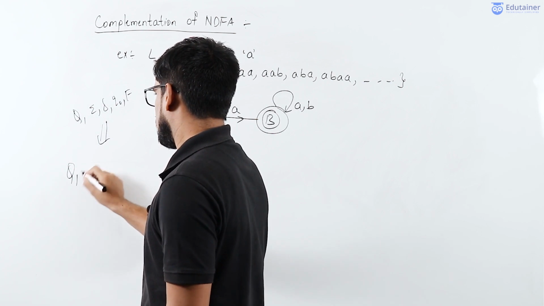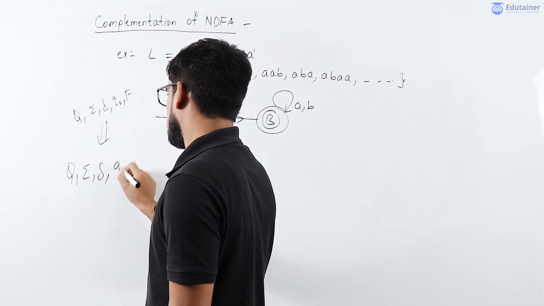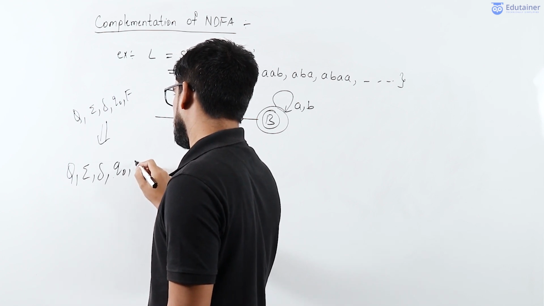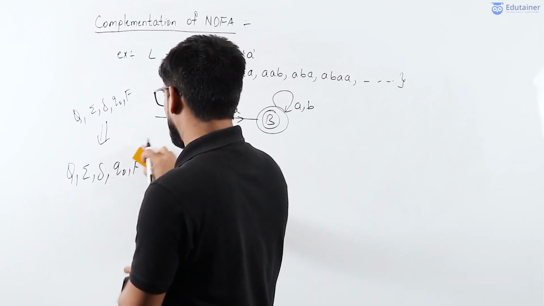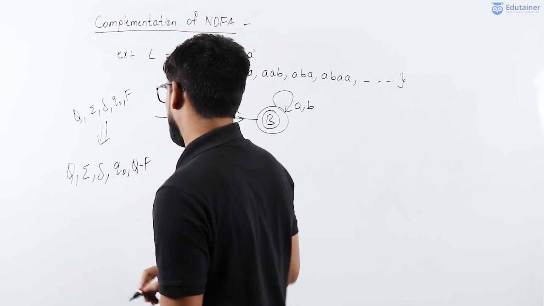So complementation will give you all the tuples as they are, except one tuple, which is capital F. Capital F will be replaced by Q minus F.